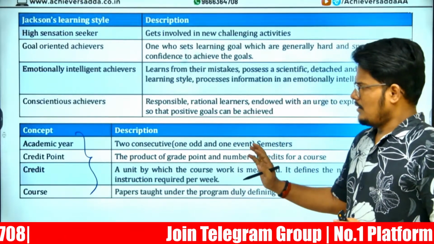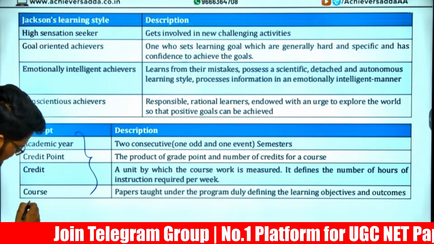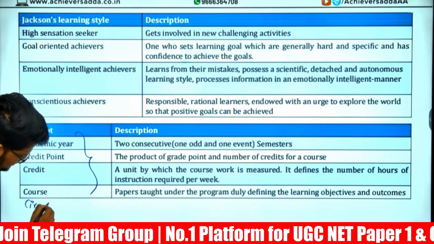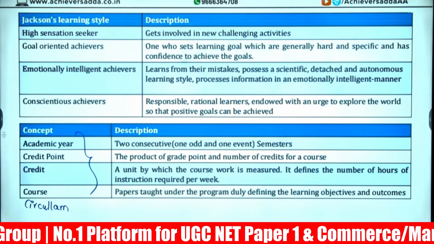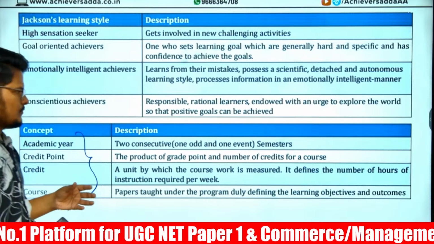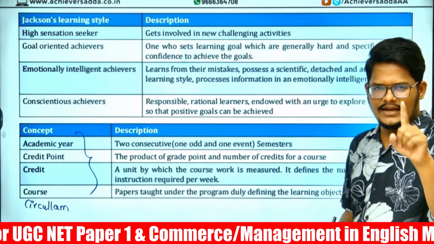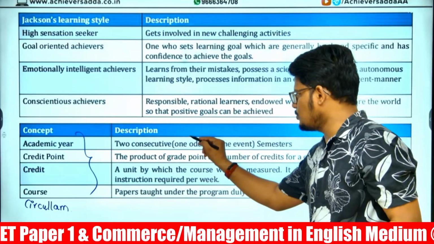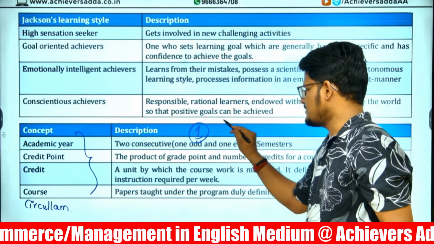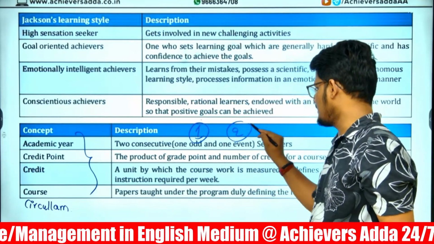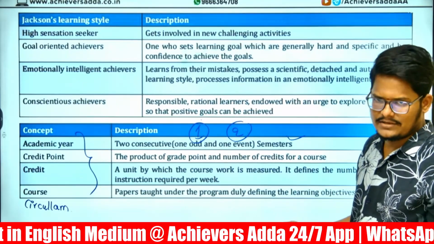But in place of either a credit point or a course, they have added one more, which is a curriculum. Curriculum has been asked. Right, sir. So here, academic year means in one academic year, there will be two consecutive semesters: semester 1 and semester 2. This is the odd number, this is the even number. One odd event, one even event.